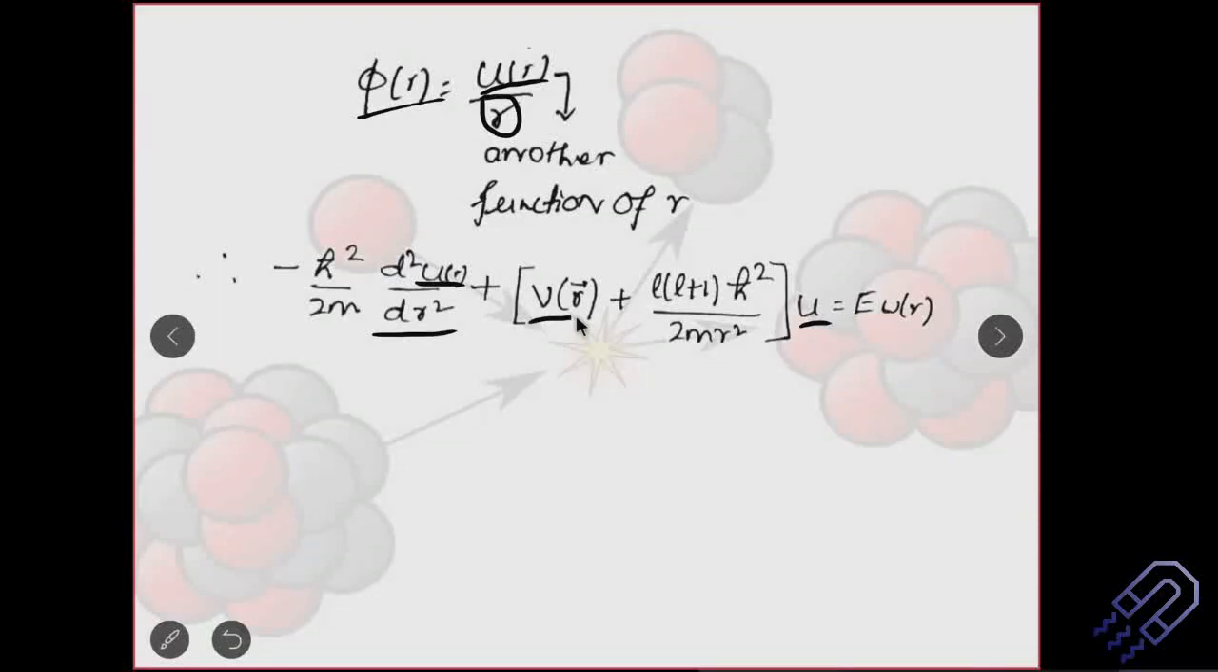So this is VR into psi. So everywhere in place of psi, I'm just writing down U. Okay, let me write down UR rather. I'll just write down UR everywhere in place of psi. So just replacing it.